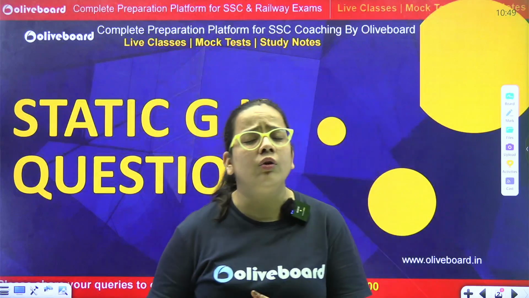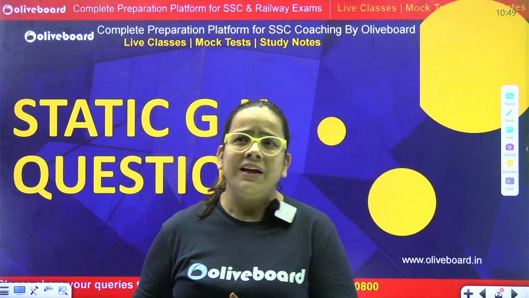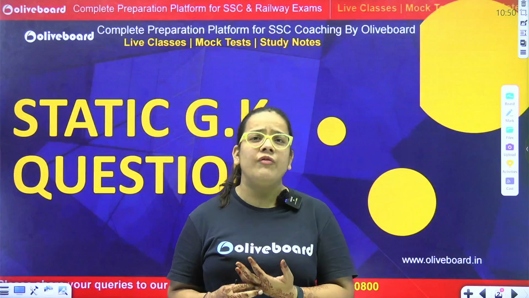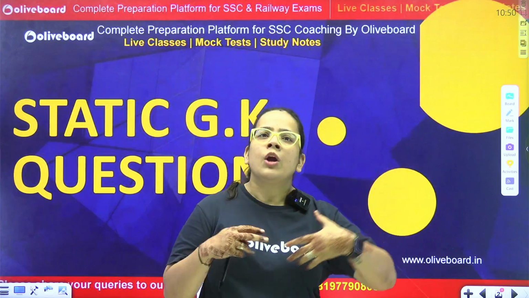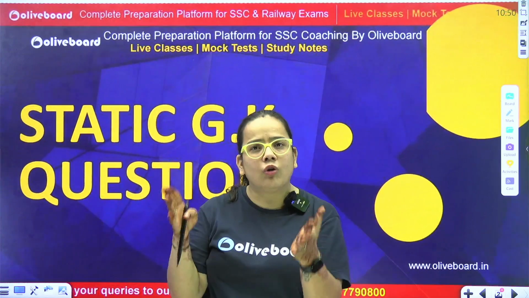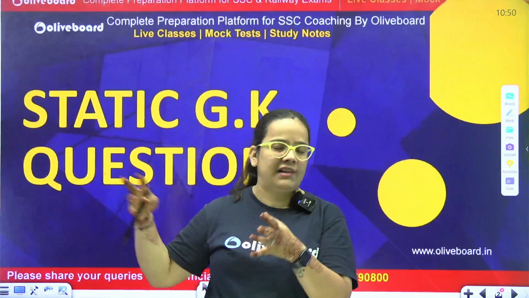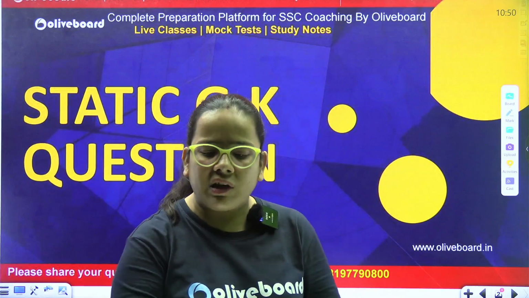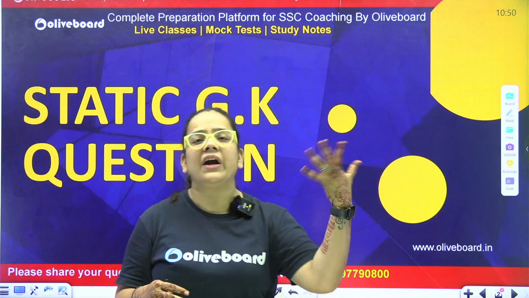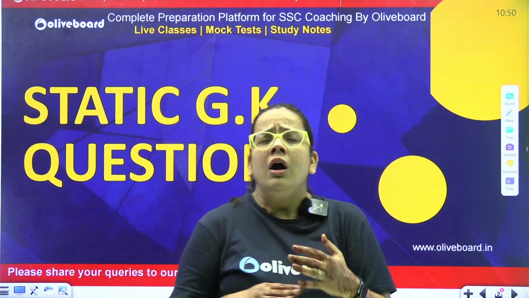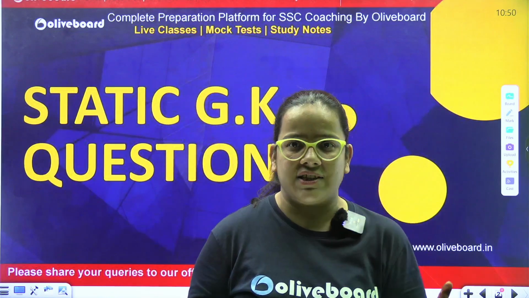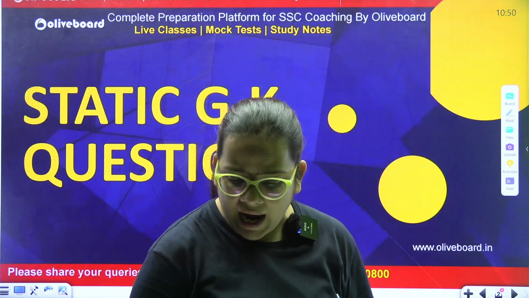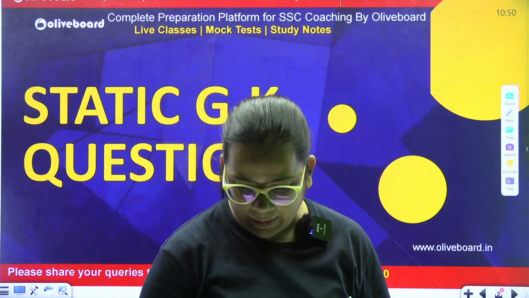As you already know, the weightage of static GK is increasing day by day in competitive exams, especially. There's a lot of weightage of static GK as well as current affairs. Usually the current affairs segment is also asked through the static GK section, right? So the more you practice static GK, the more perfect you become in a particular subject, as there's no particular syllabus of static GK. Let's start the session with the very first question, which is on the screen.